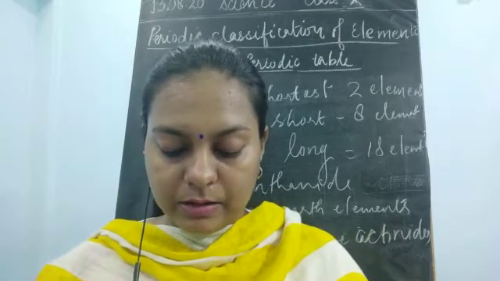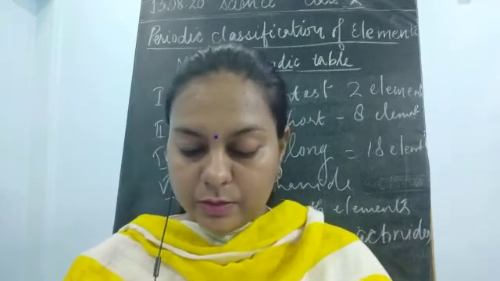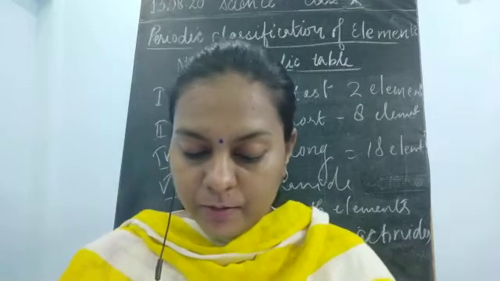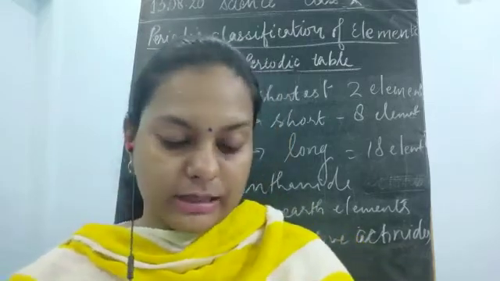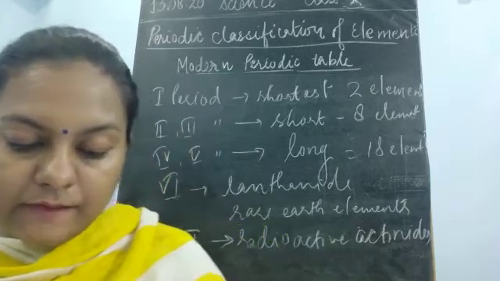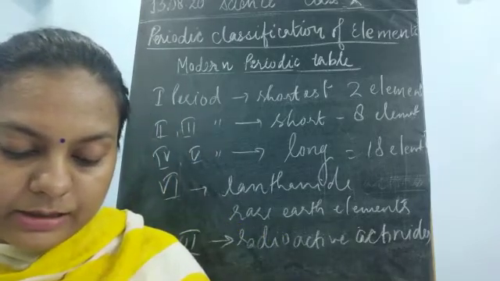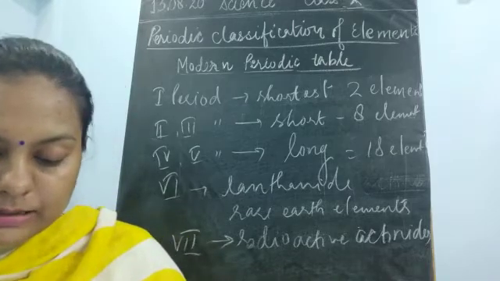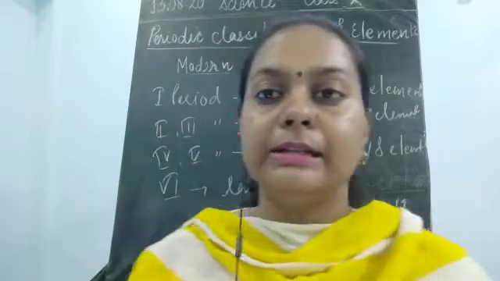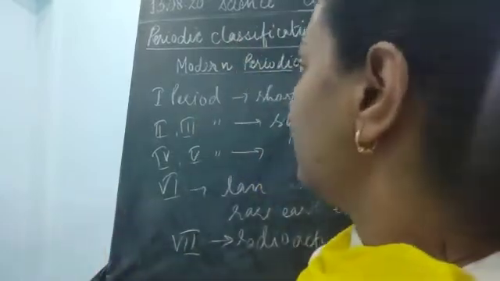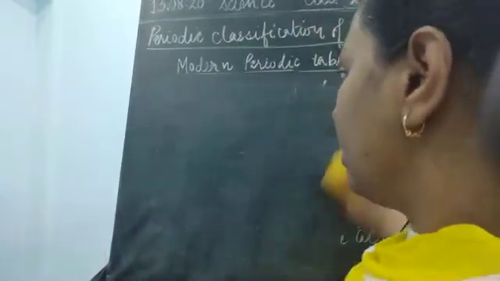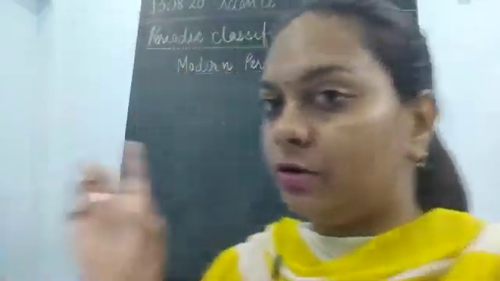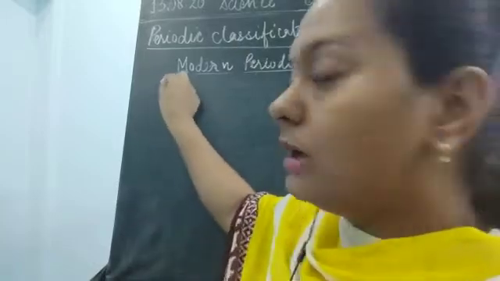Now I'll discuss something more about this modern periodic table which is given in your book. The modern periodic table has 18 vertical columns, which are known as groups. The elements in a group contain the same valence electrons. Similarly, we will find that the elements having the same valence electrons are present in the same group. We have talked about the short and the long periods, the horizontal rows. Now we talk about the vertical columns, or the groups.